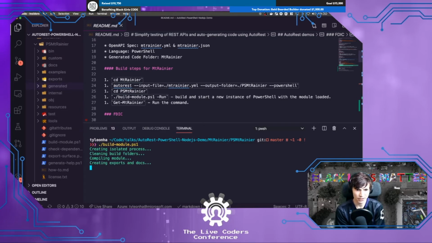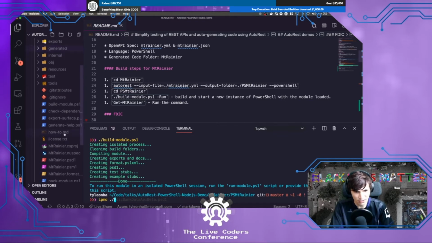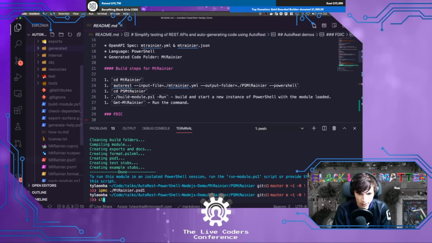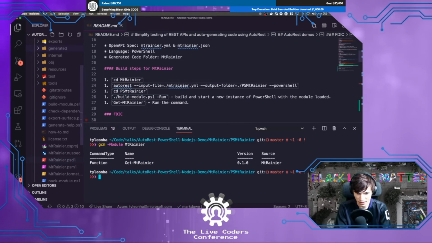So that's going to build a module, and then the other thing that we do is we need to import that module into the session that we're currently using, into the PowerShell session. So we can import this Mount Rainier.psd1 here, okay? And from there, we can take a look at the commands that this new module that we imported gives us. And so we could see that I got one command from that, which is get Mount Rainier.